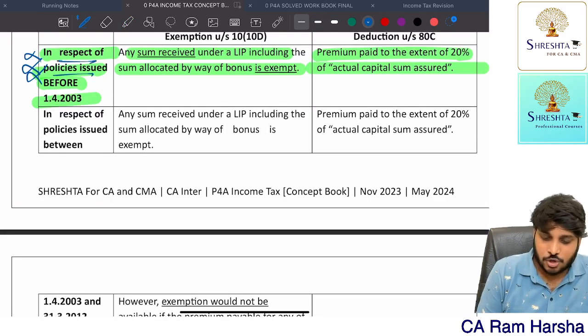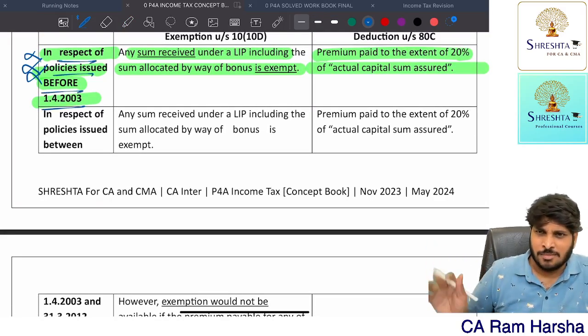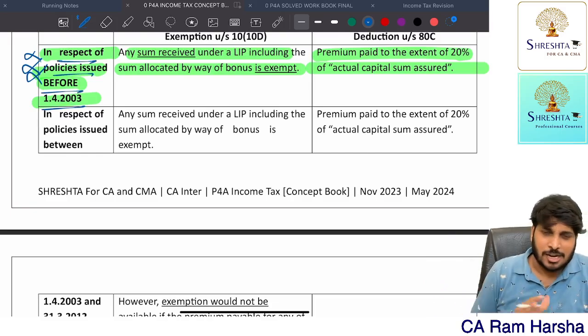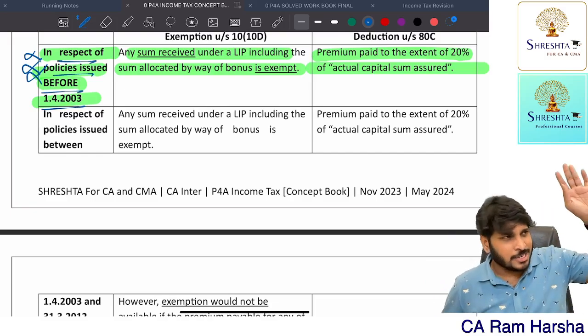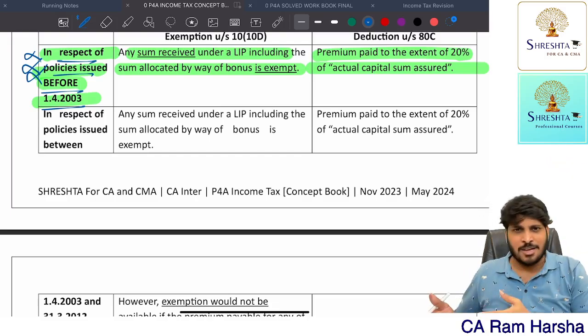Suppose the policy is issued before 2003, no percentage, nothing, you are getting maturity today, fully exempt straight away. No need to check anything. Policy issue date is before 2003. At that time, the Act says any maturity amount is fully exempt.